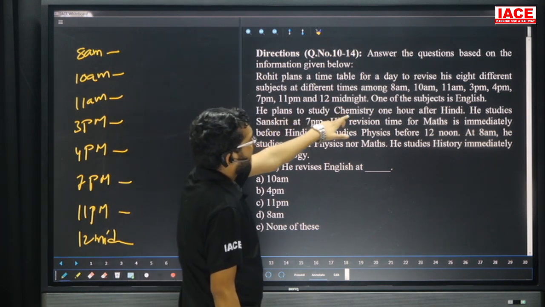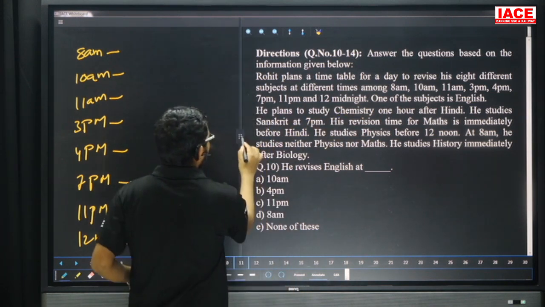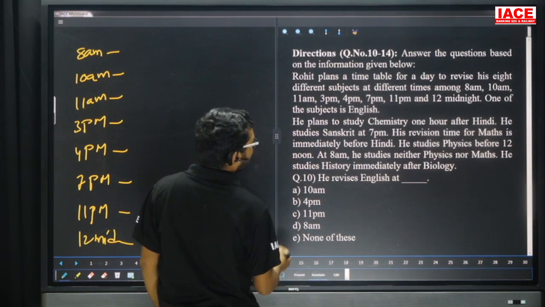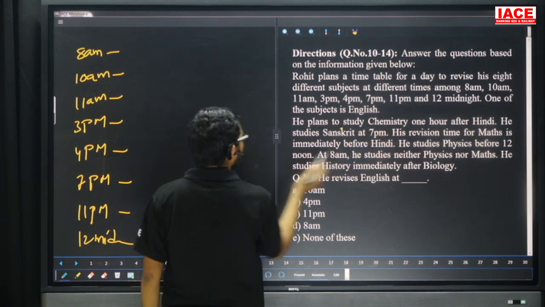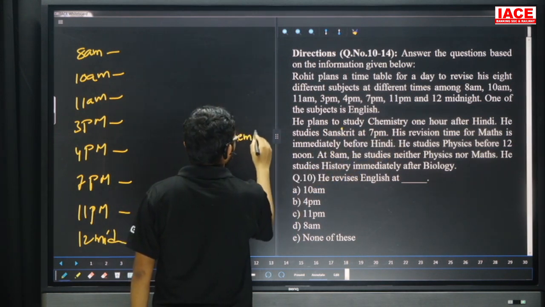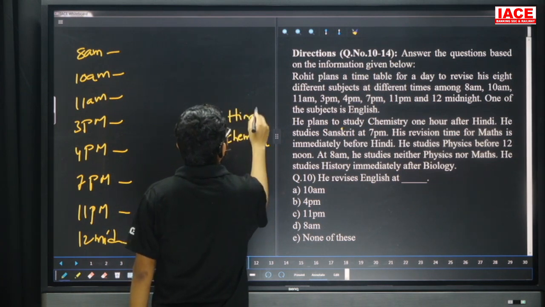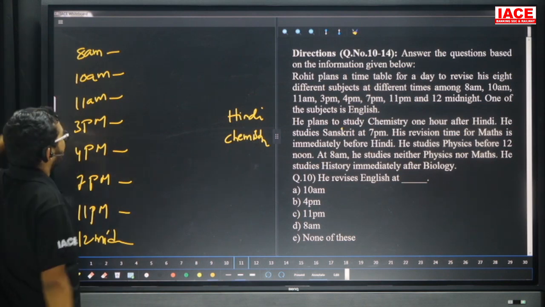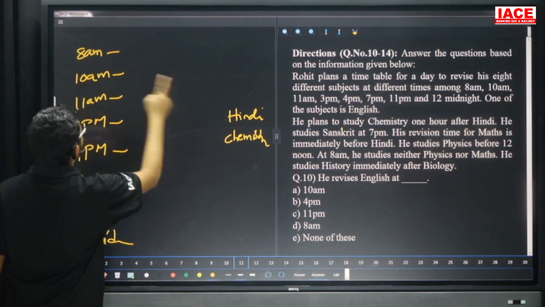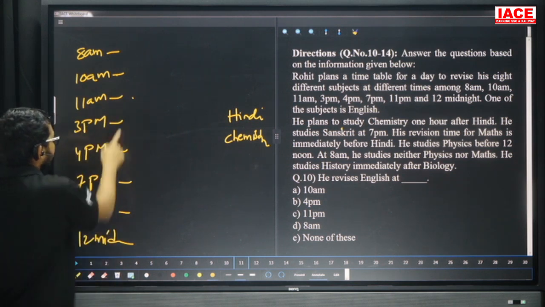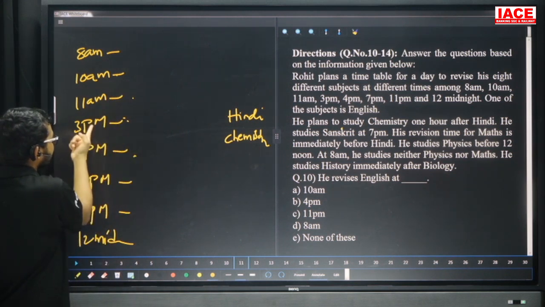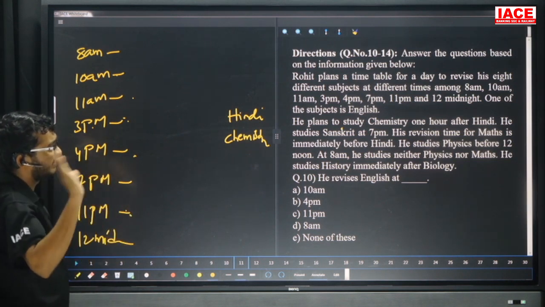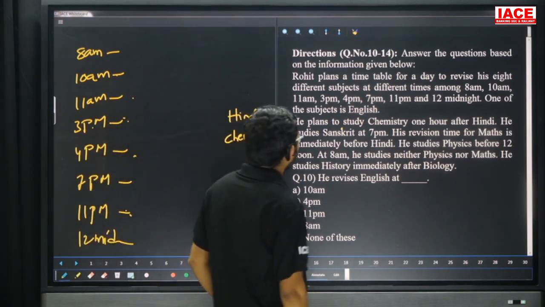He planned to study chemistry 1 hour after Hindi. So friends, chemistry is 1 hour after Hindi. The possibilities: 10 and 11 a.m. is a chance. Next, 3 and 4 p.m. is also a chance. Next, 11 p.m. and 12 midnight, here also a chance. That means we have 3 possibilities. Leave it. Go for the next point.